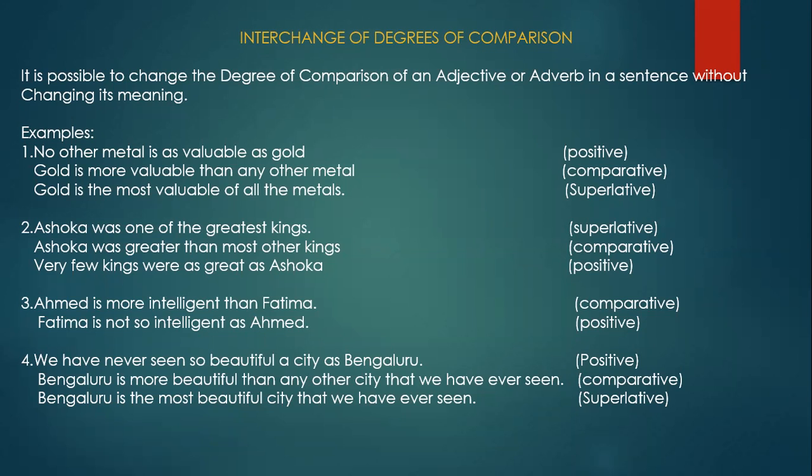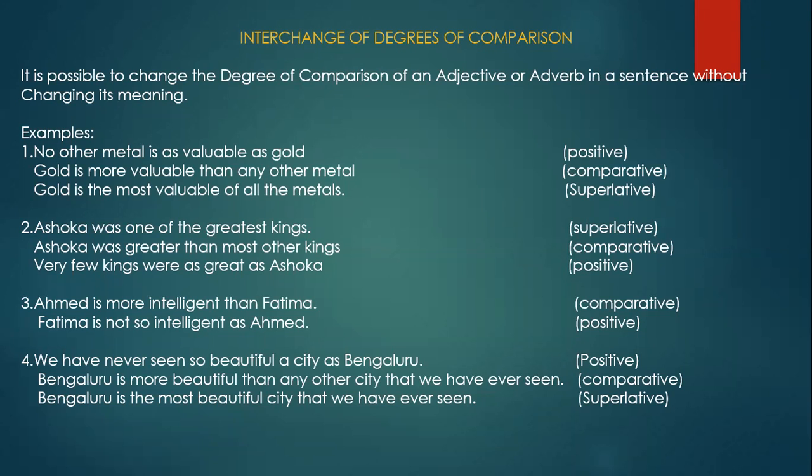Okay, always remember that. Taller than, shorter than, longer than, more beautiful than, more careless than, more careful than. Okay, so more valuable than any other metal. Not other metal, any other metal. That means gold is excluded from the group. Okay, so gold is more valuable than any other metal. That is the comparative form.